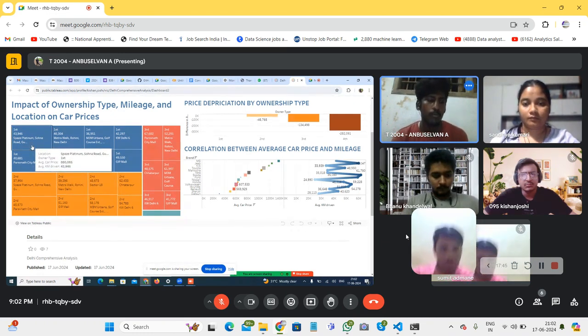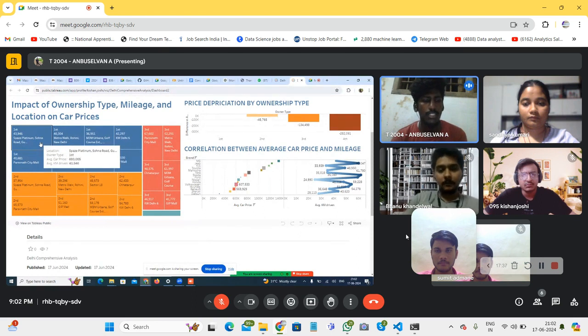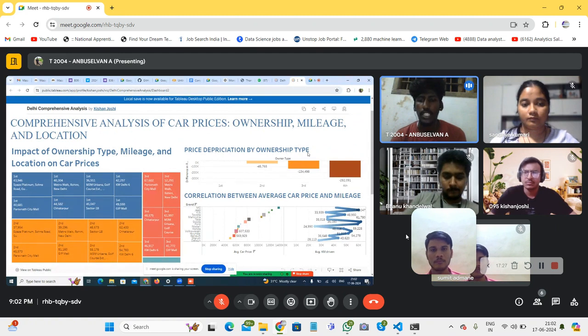If someone wants to buy a first owner car in a particular location, this data helps them to buy a particular car. And we are going to the price depreciation by ownership type. This chart helps us to see the price depreciation between the owner types.